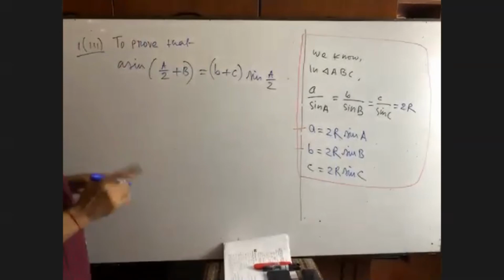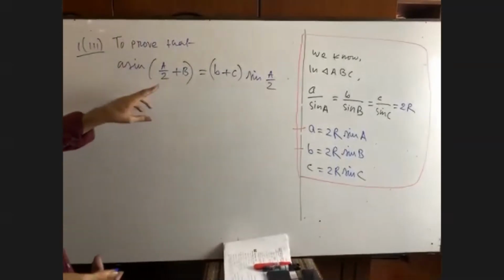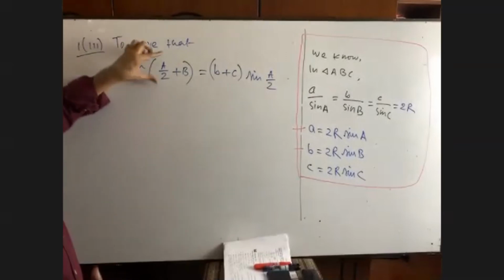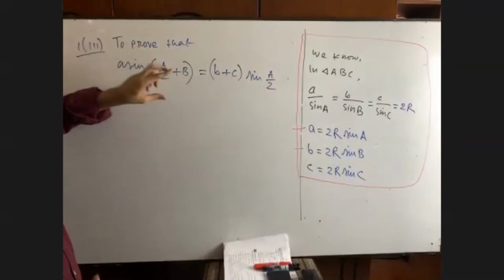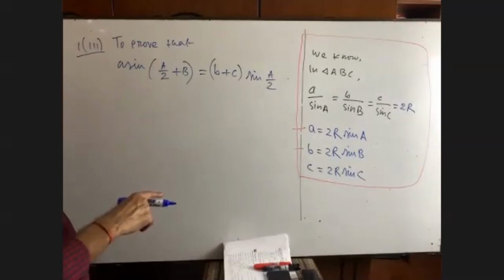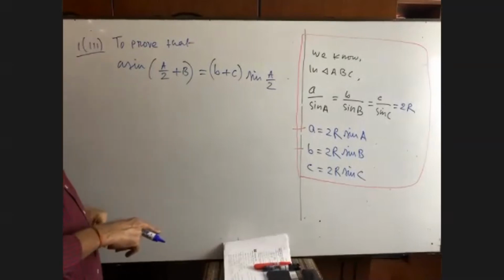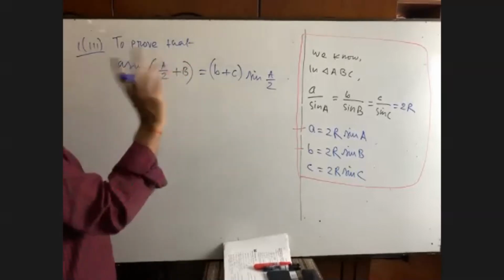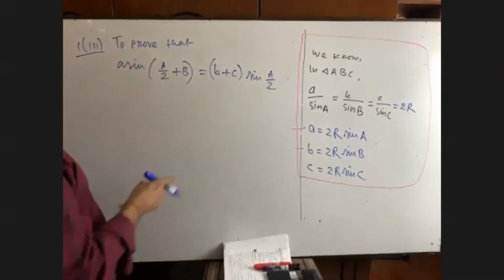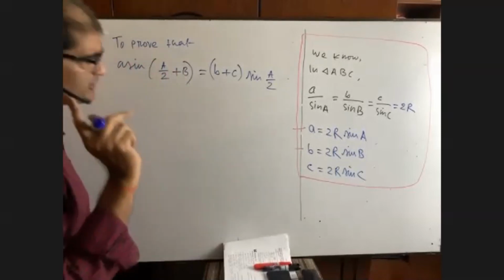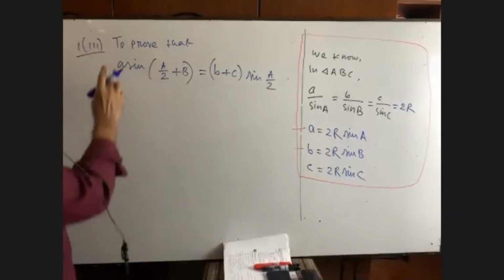Number one, you see, there is here in the bracket a fraction, A by 2, but B is an integer. But we didn't do any math from the very beginning of this year where it is A by 2 and it is B. We didn't get. If it is A by 2, then it is B by 2. Can you remember, please?